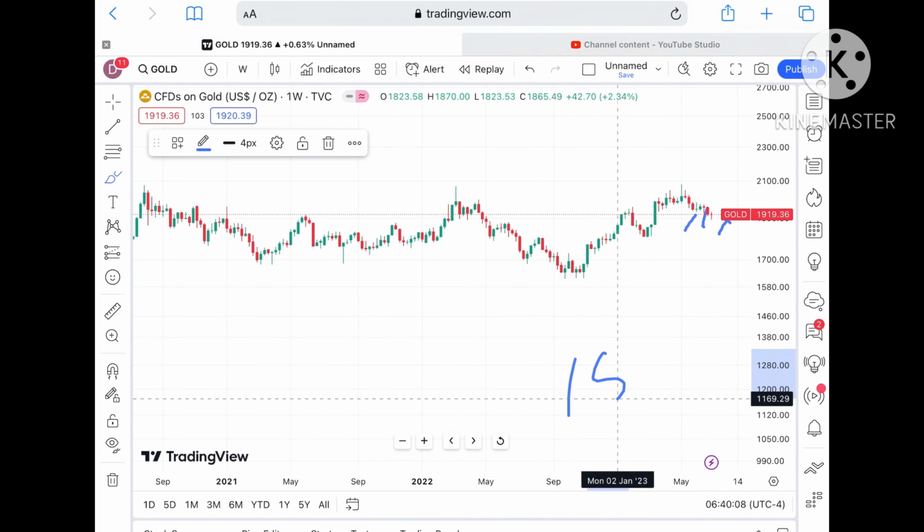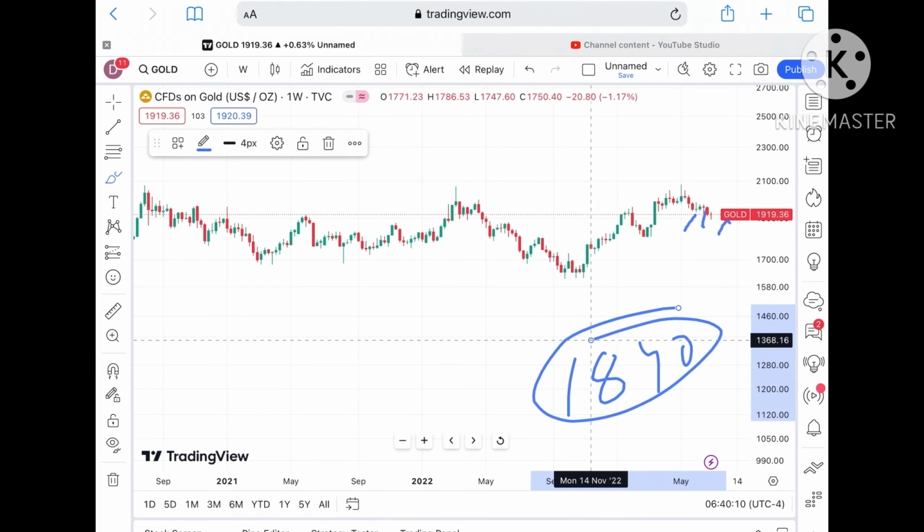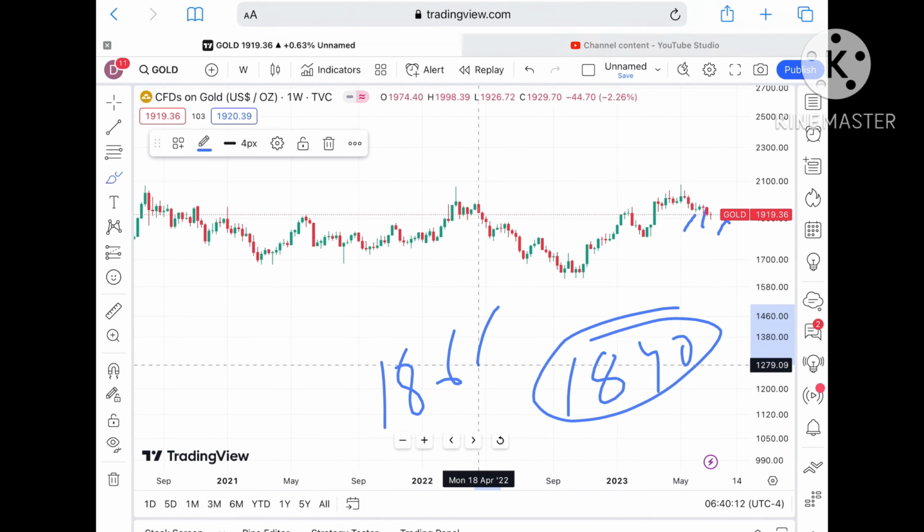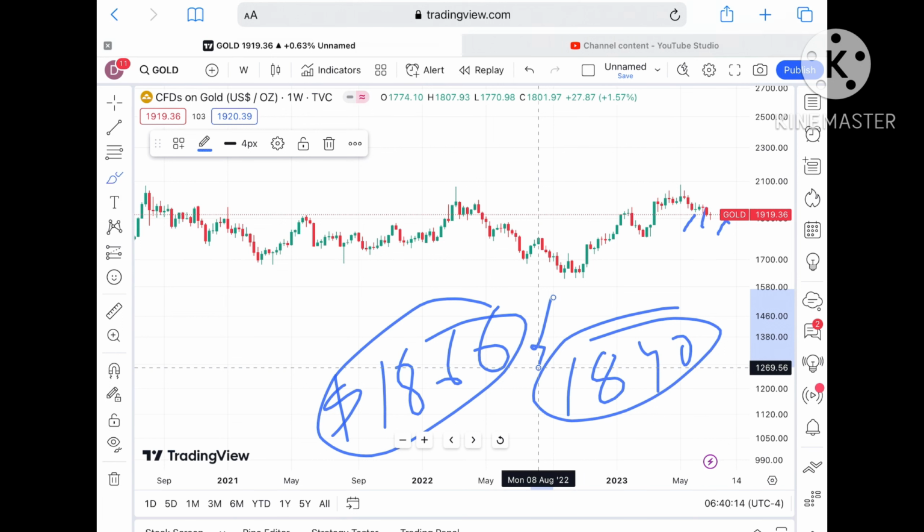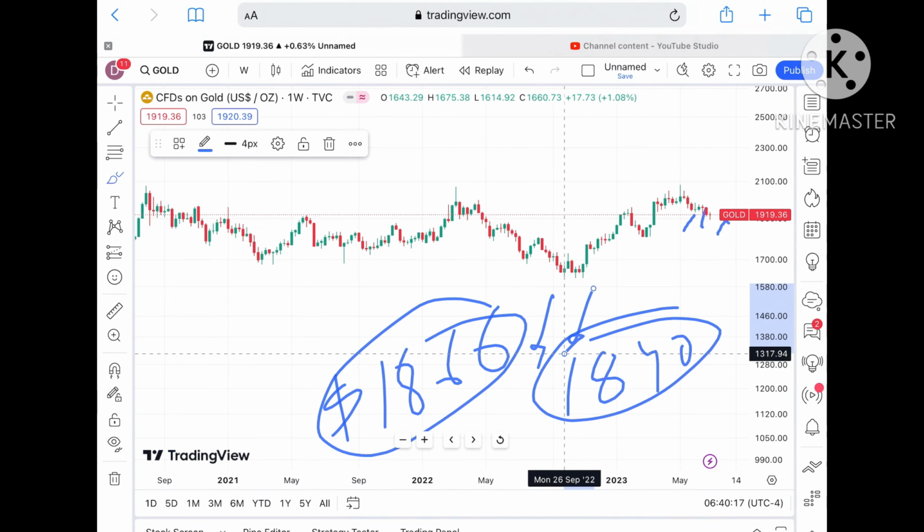Keep that in mind that once the price started falling below that particular level, chances of touching a level of $1840 is there, and then further low. You have to keep it in mind that once $1866 moves further down, then a probability of going further low we can see for the price of gold.